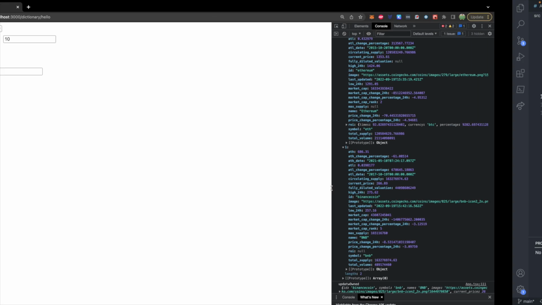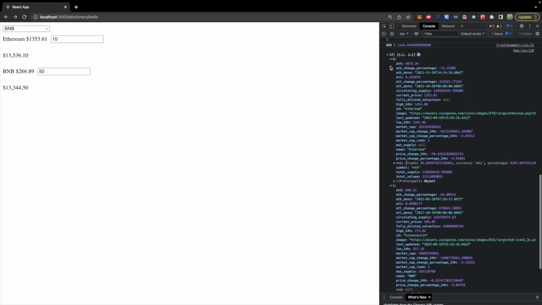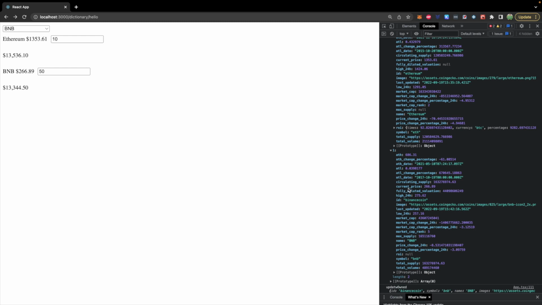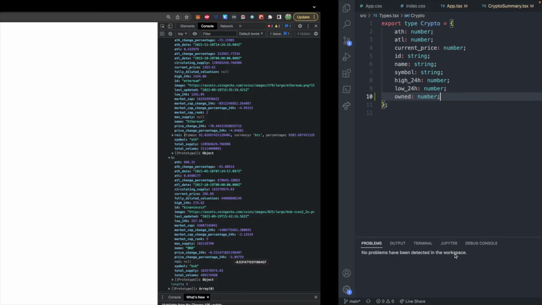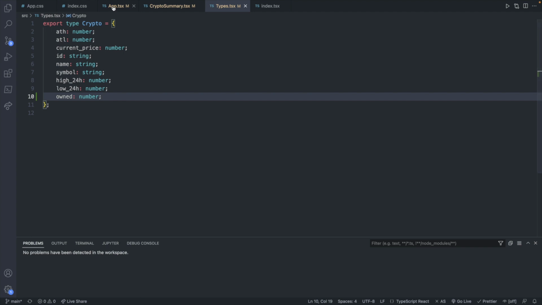Now, the way I'm going to do this is I'm going to take this array and get a temporary copy, grab the object I'm looking for by its ID that matches the ID of whatever value we're selecting, and we'll update it to contain the amount owned, and then assign back the temporary array to replace the existing state. So it sounds complicated, probably because it is, but let's just go ahead and try to do it.